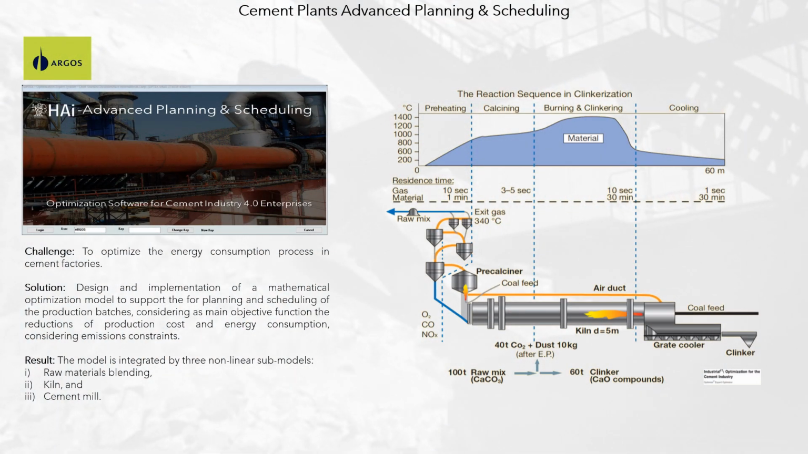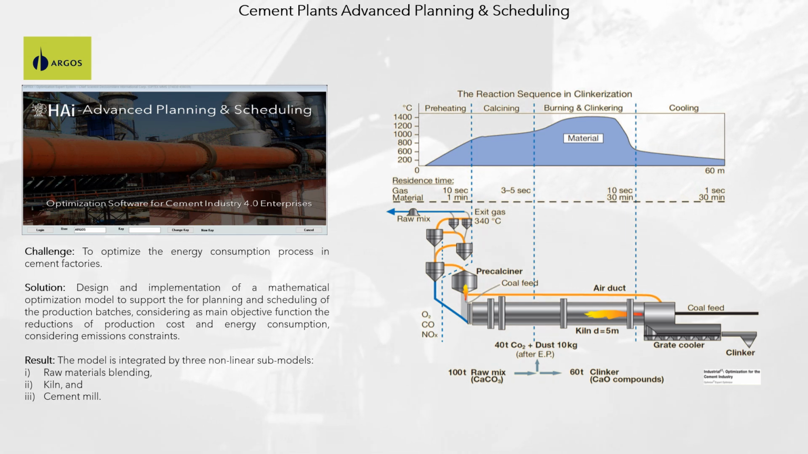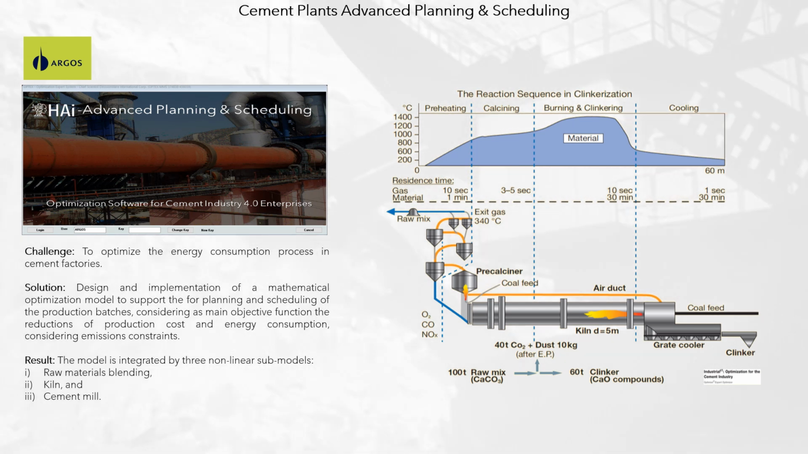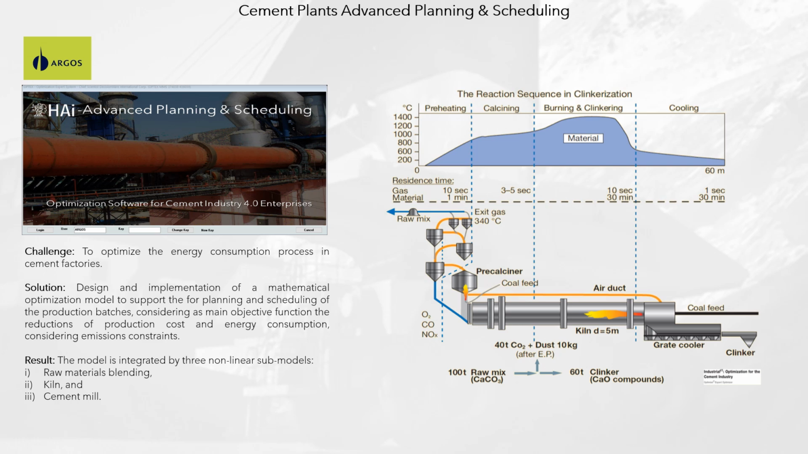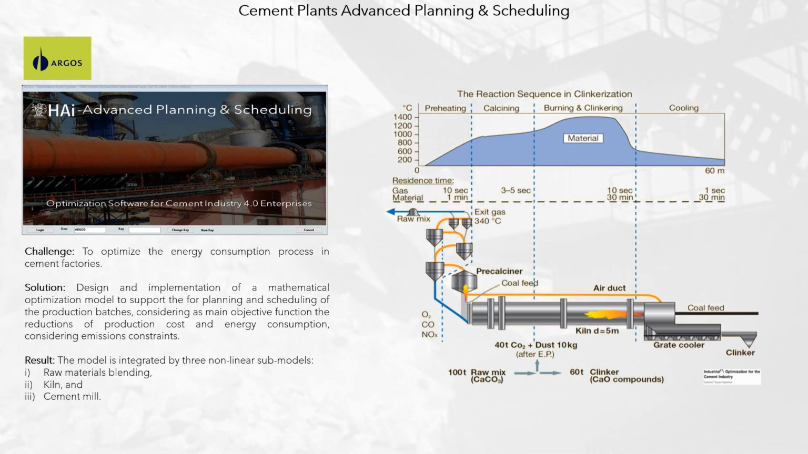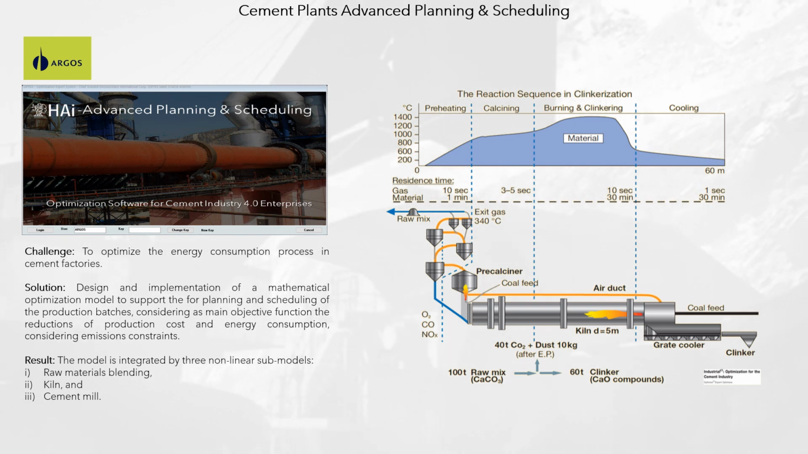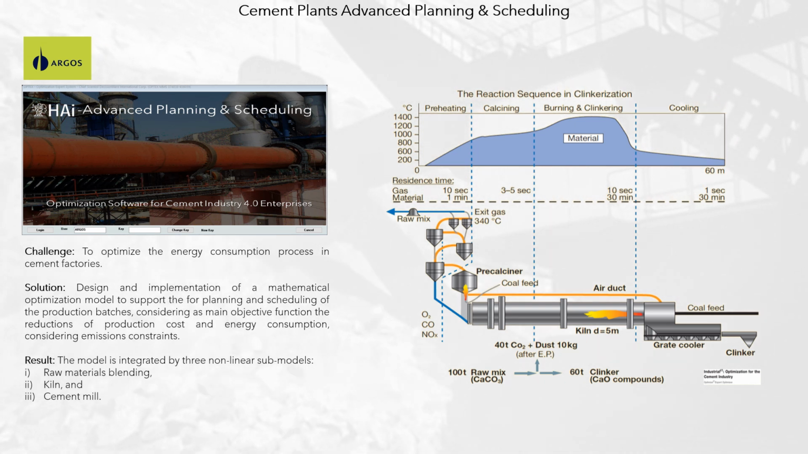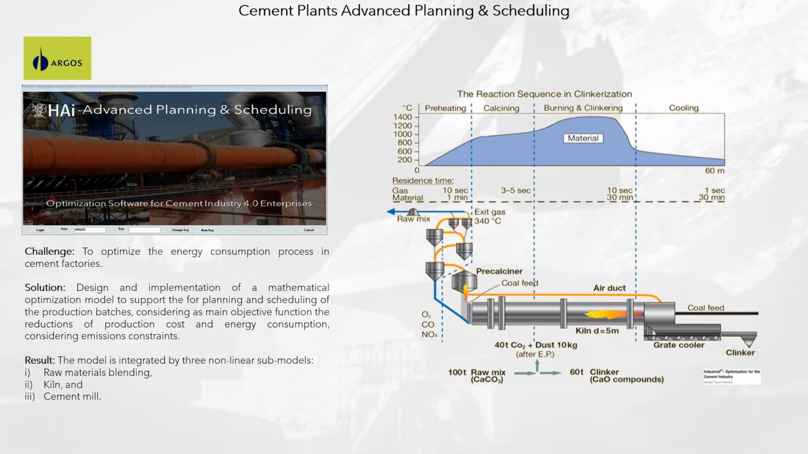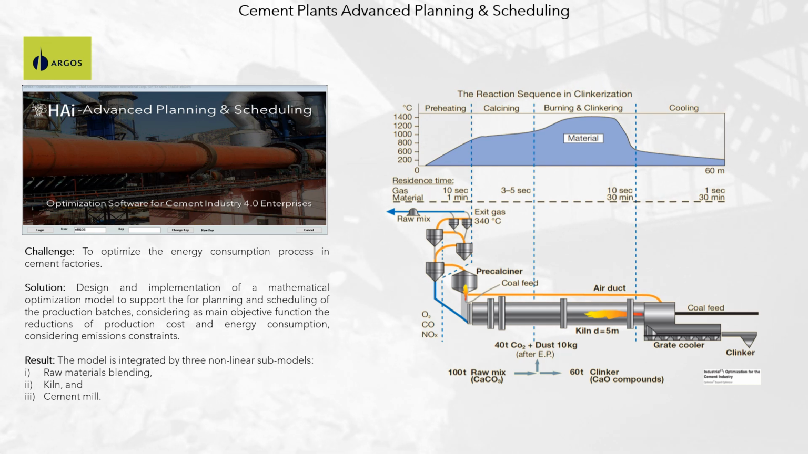Cement plants advanced planning and scheduling. Challenge: to optimize the energy consumption process in cement factories. Solution: design and implementation of a mathematical optimization model to support the planning and scheduling of the production batches, considering as main objective function the reduction of production cost and energy consumption, considering emissions constraints. Result: the model is integrated by three nonlinear submodels: raw materials blending, kiln, and cement mill.